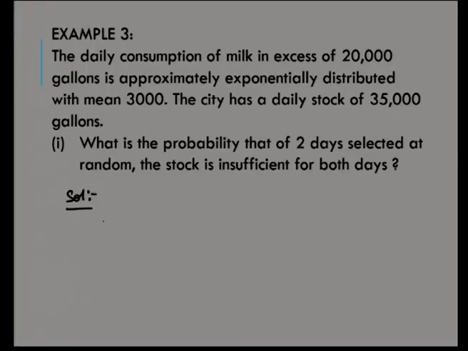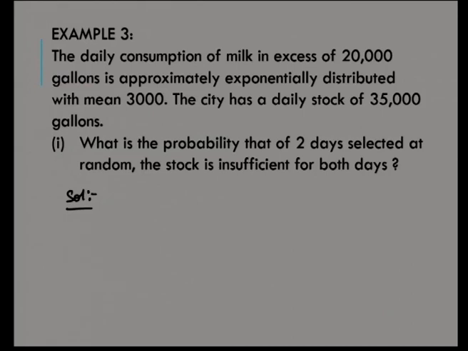First of all, we will find the probability that the stock is insufficient for one particular day, then we will multiply and find it for 2 days. Here we have to carefully look into the problem. Here only the excess is exponentially distributed, the excess amount over 20,000 only. Okay.